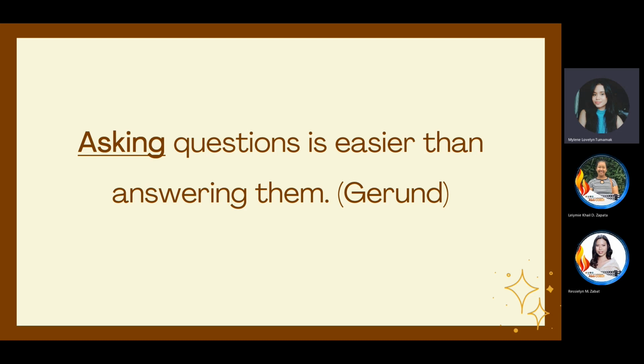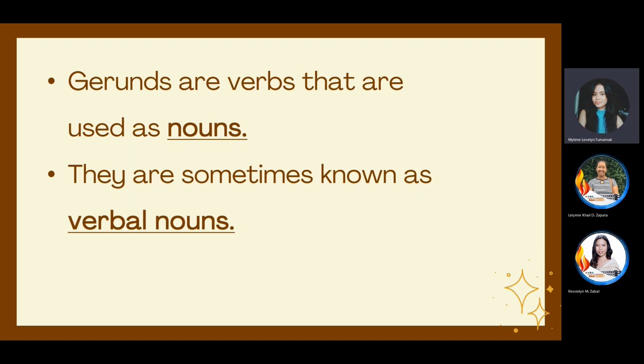Asking questions is easier than answering them. So when we say asking questions, in this sentence we answer the word what. What is easier than answering? And the answer is asking questions. So we have asking as a noun, not as a verb. Okay, so gerunds are verbs that are used as nouns.